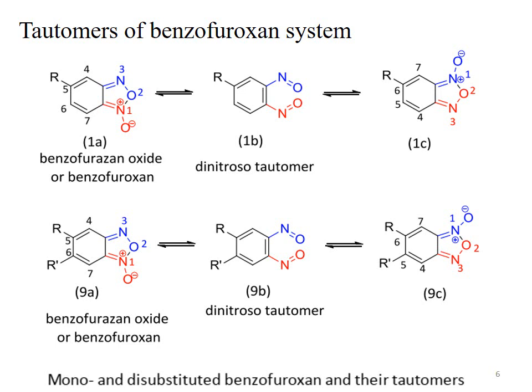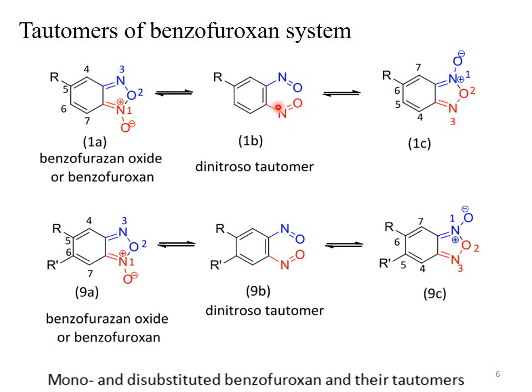Here the double bond is created and this double bond moves towards the nitrogen oxygen, the blue colored bond moves over here, and the bond present between this oxygen O2 and the nitrogen moves toward the nitrogen. As a result of this movement of electrons, 1A is converted to 1B.